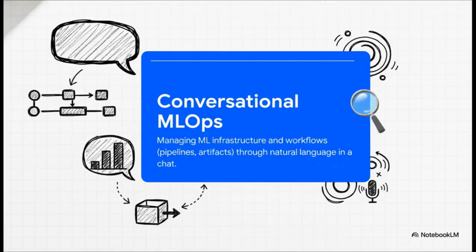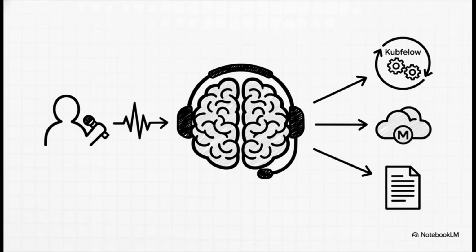So what is it exactly? Well, to put it simply, it's about using a chat to manage all your MLOps stuff. You just type what you need to do. Hey, run this pipeline, compare these two experiments, go get me that artifact. And the system figures out how to do it. You know, the best way to think about this is like having a really smart dispatch operator. You tell the operator the high-level thing you need, and they know exactly who to call and what to tell them to get it done, whether that's Kubeflow, Minio, or even your documentation. You don't have to sweat the details, just the goal.